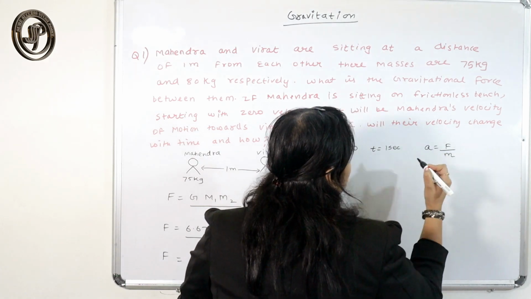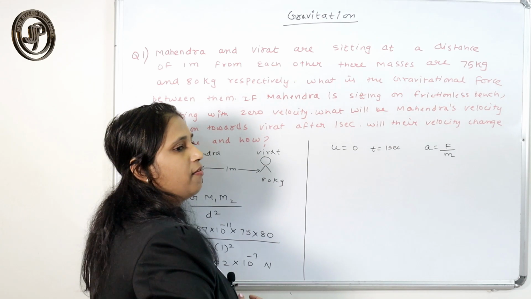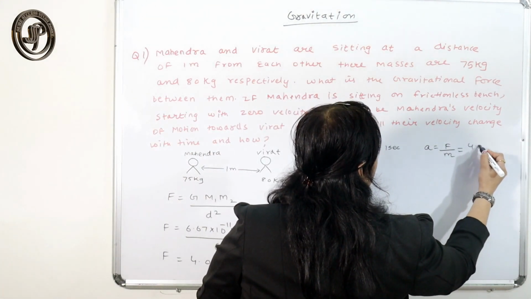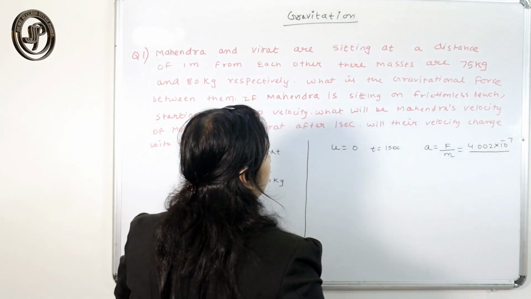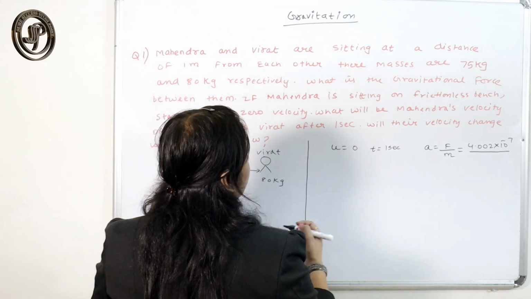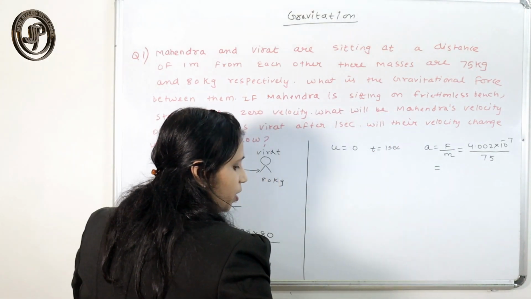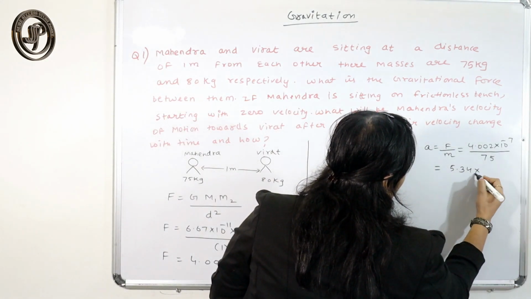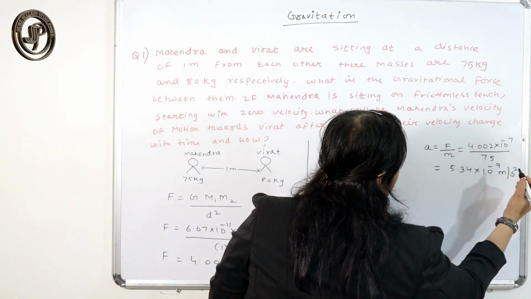Force upon mass, because in Newton's second law I have given you the formula, F equals m a. What is the gravitational force between them? 4.002 into 10 raised to power minus 7. And what is the weight of Mahendra? 75. When you divide these two, you will get 5.34 into 10 raised to power minus 9 meter per second square.